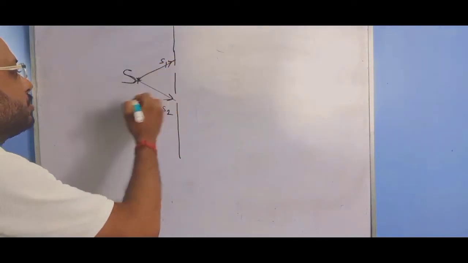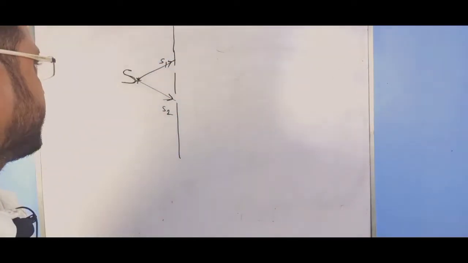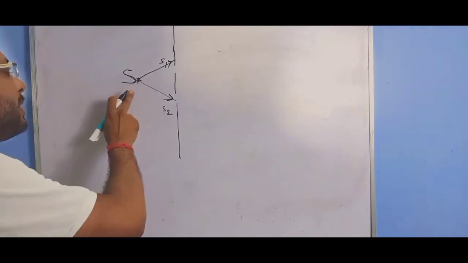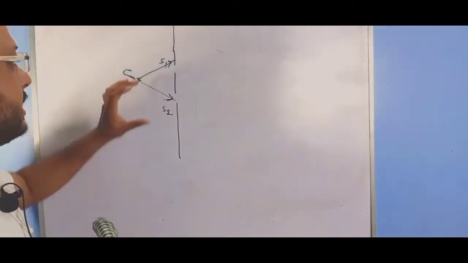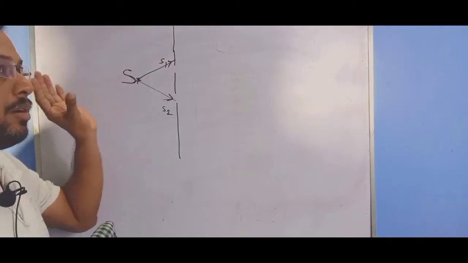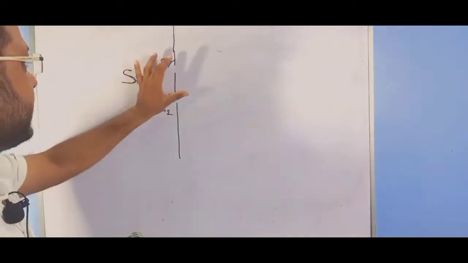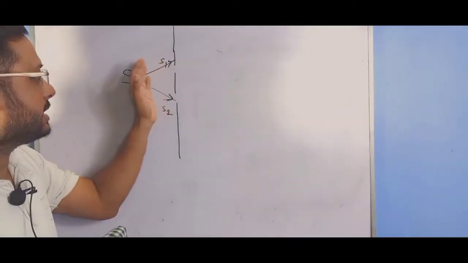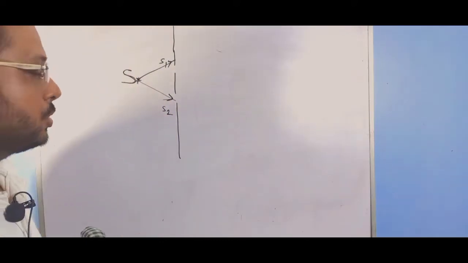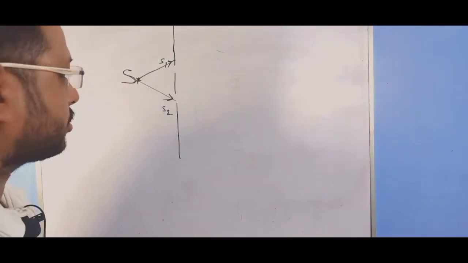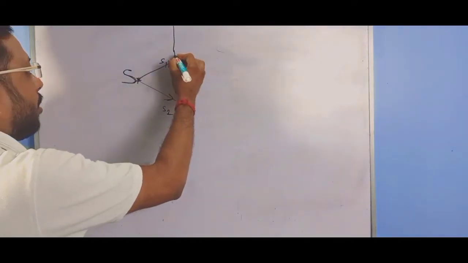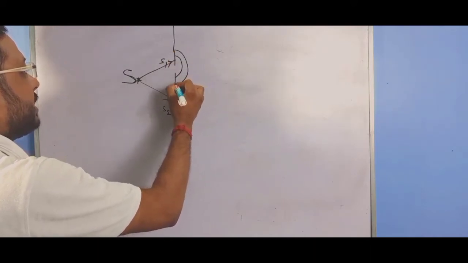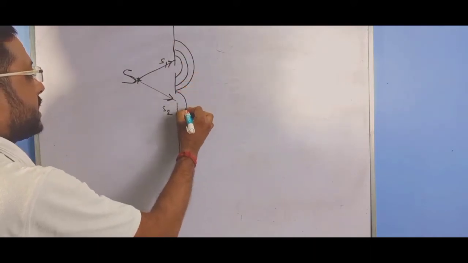So S1 and S2 behave as coherent sources, as they are generated from one parent source and are equidistant from S. So the path difference, SS1 and SS2, is 0, and they act as coherent sources. They all spread spherical wavefronts in this way.